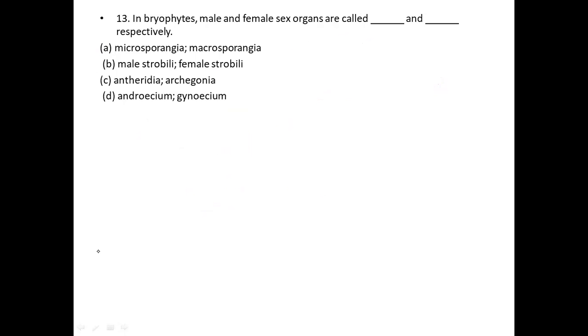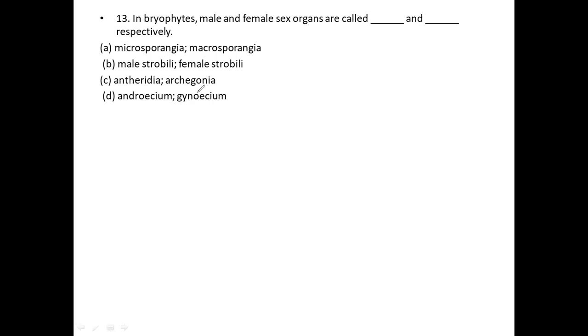This is the 13th question. In the bryophytes, they are asking about the male and female sex organs, called dash and dash respectively. They have given four options. Option A includes microsporangia or macrosporangia, B includes male strobila and female strobila, C includes Antheridia and Archegonia, and D includes Androecium and Gynoecium.